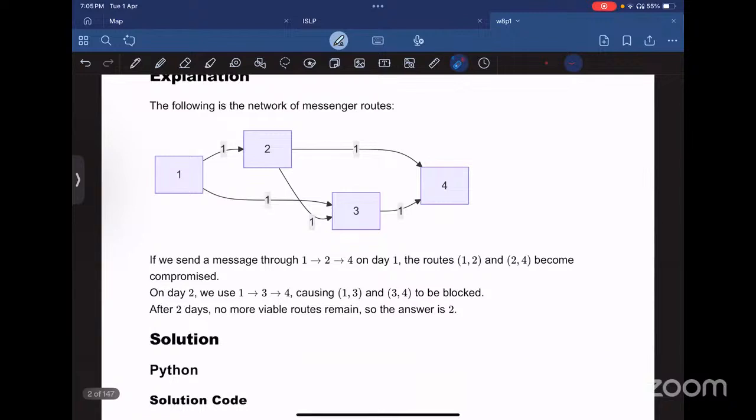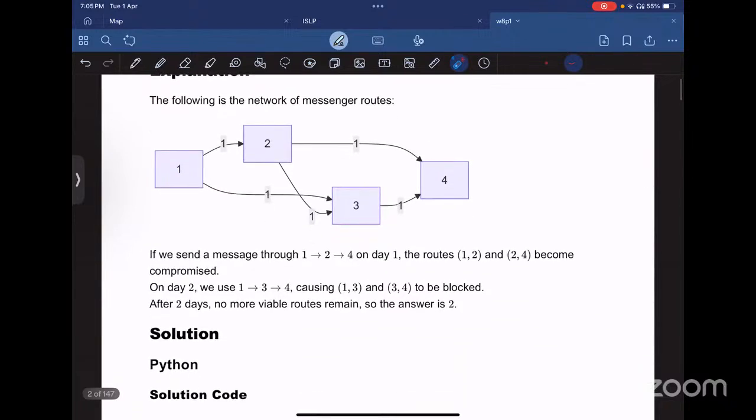One way to do this is if we send a message from 1 to 2 and then 2 to 4, the routes between 1, 2 and 2, 4 will become compromised. This we can do on one day. On another day, we can send the flow from 1 to 3 and 3 to 4. So after 2 days, there will be no more routes, and the area will be completely blocked. However, if we send it from 1 to 2, 2 to 3 and 3 to 4, this is also one possible route. But in this way, we can only send messages for one day, because from 1 to 3 we can go, but the later part is blocked.